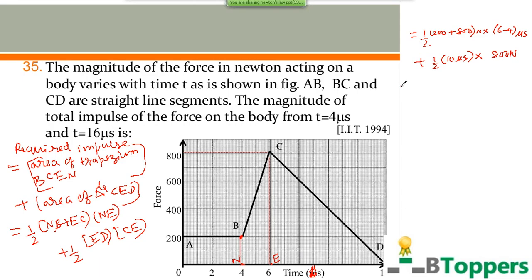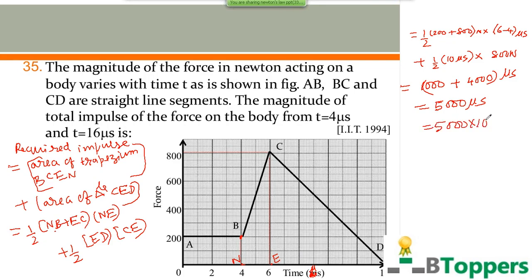This you can simplify further. 200 plus 800, that will be 1000. 6 minus 4, 2 gets cancelled. Plus 800 by 2, 400. Microseconds. That means 5000 newton microseconds.